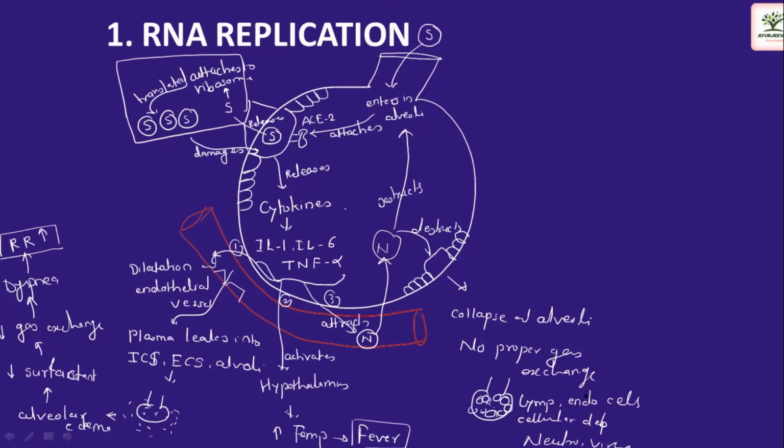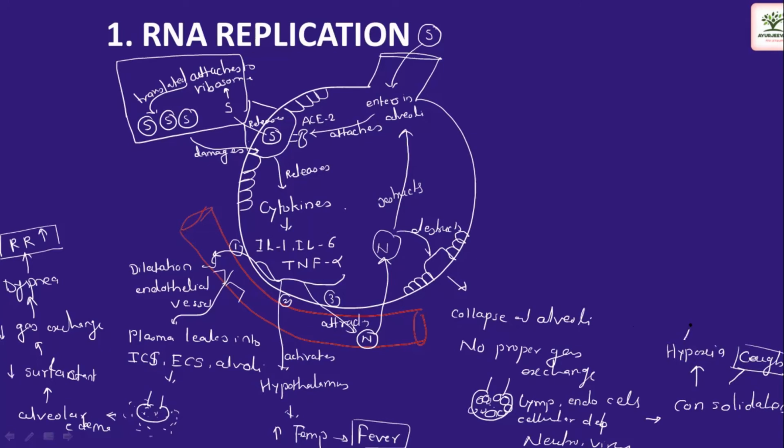Okay, so we call this whole structure the consolidation, which causes hypoxia, that is reduced oxygen supply, and it leads to the production of cough to take this out.